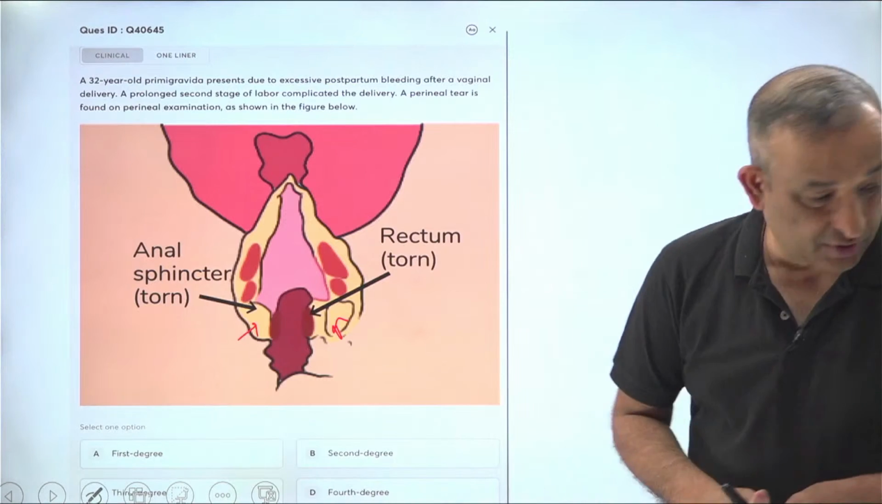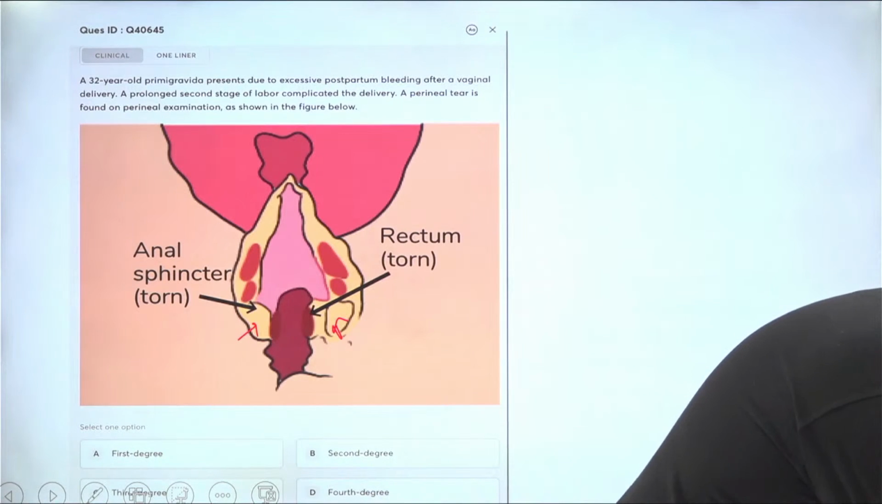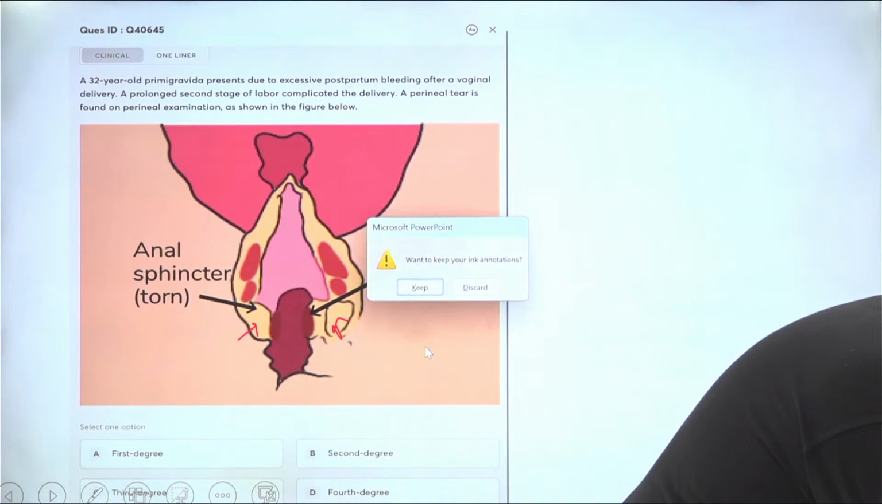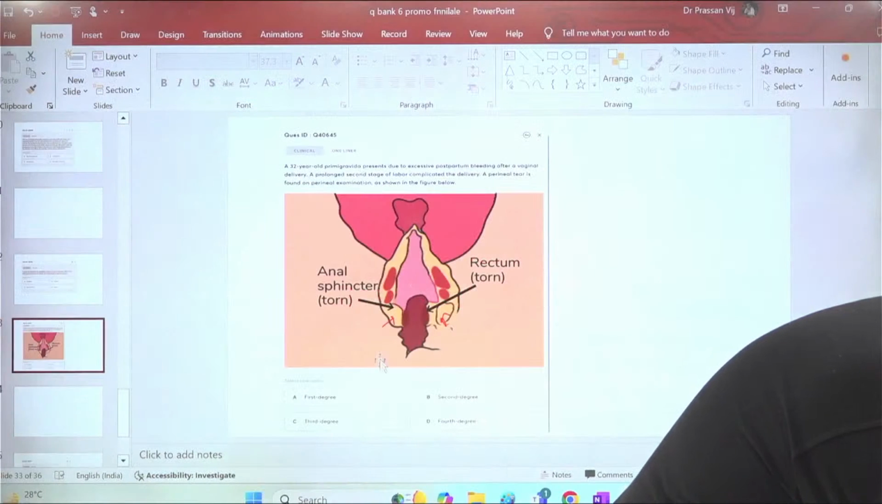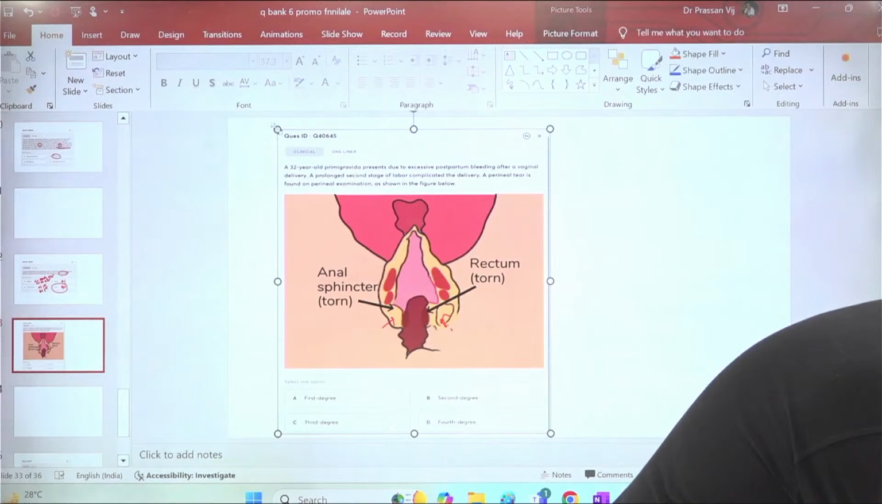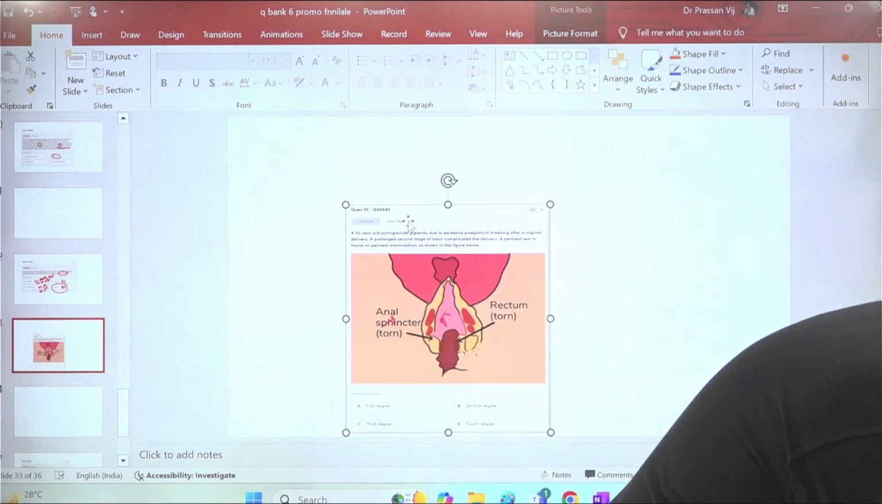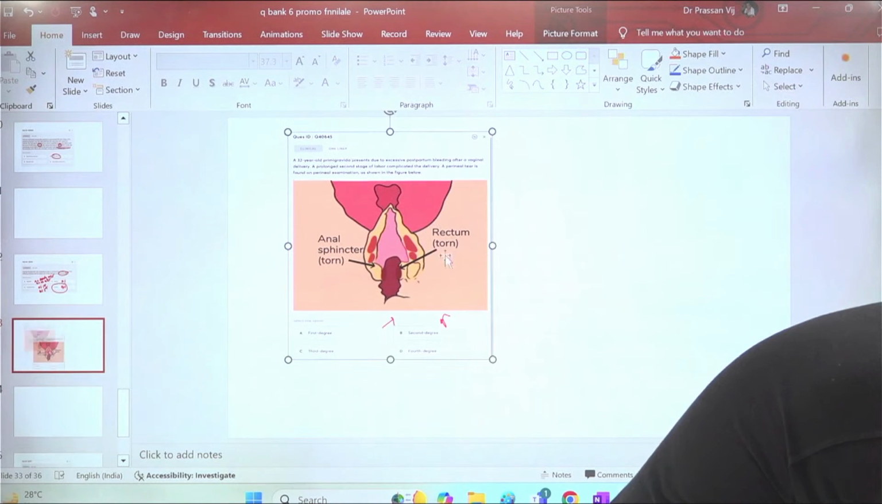Oh, you're not able to see the choices. Let me see if I can help you. Let me reduce the size a little bit for you guys and pick it up.